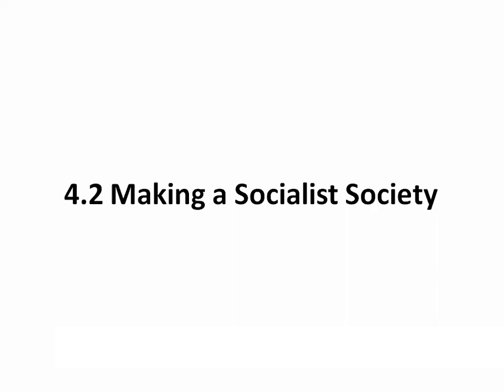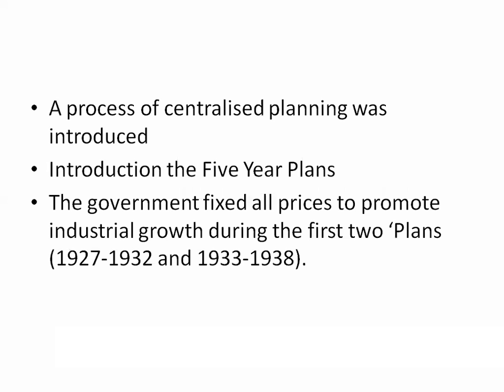Bolsheviks used confiscated land to demonstrate what collective work could be. So the land which was confiscated was used to demonstrate how collective work can be done in Russia. A process of centralized planning was introduced.